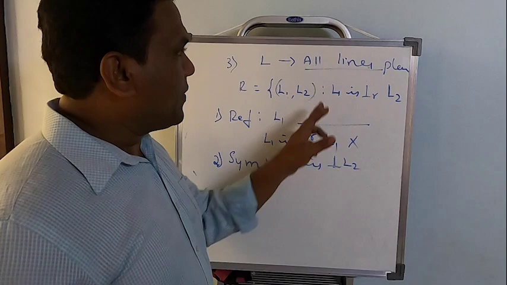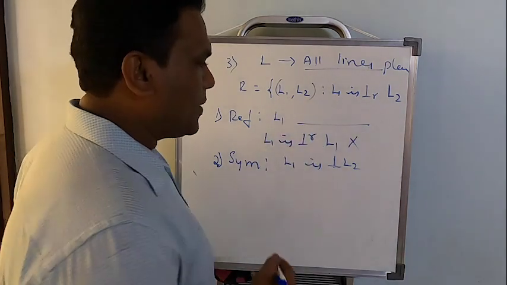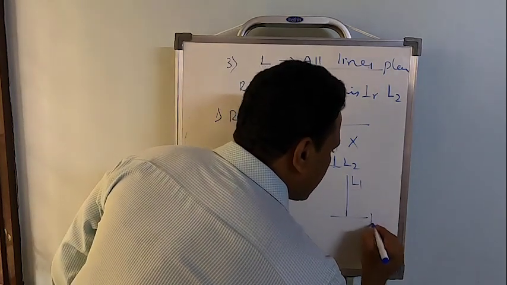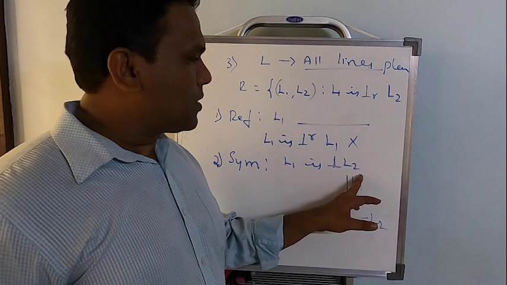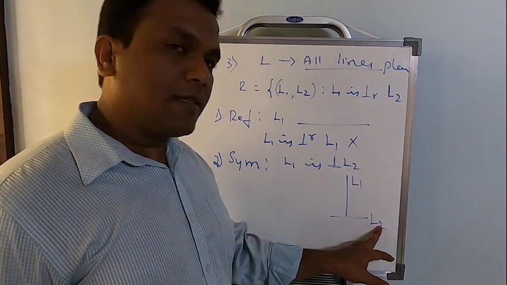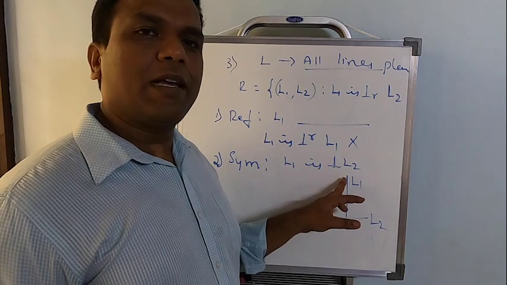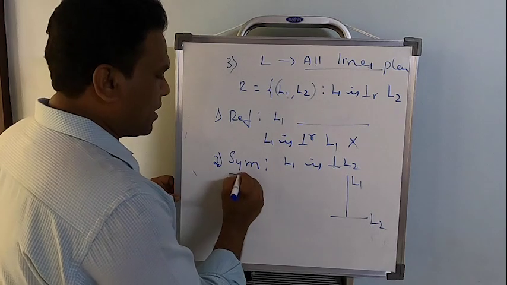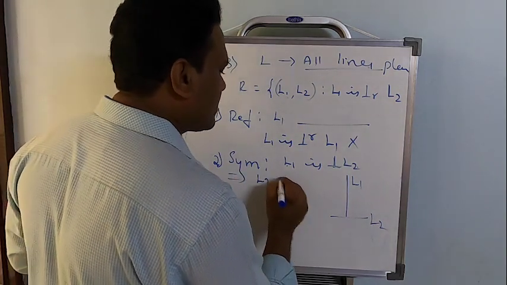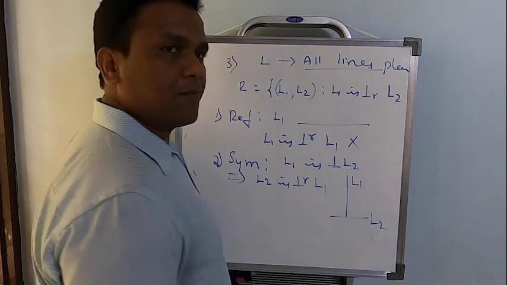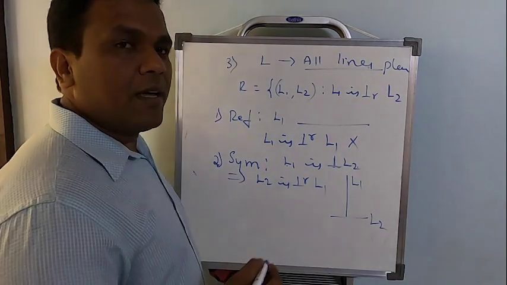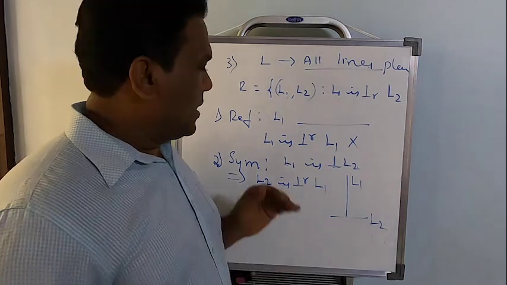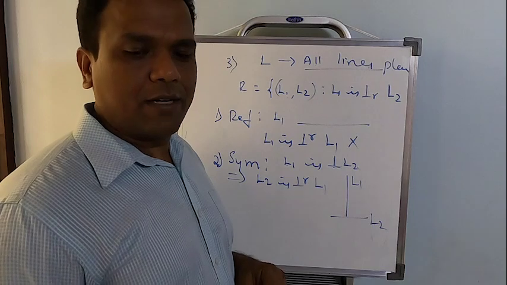You take one ordered pair which satisfies the given relation. L1 is perpendicular to L2. So it's something like this. This is the line L1. This is the line L2. As you notice, L1 is perpendicular to L2. At the same time, L2 is also perpendicular to L1. So if I start with L1 is perpendicular to L2, I can also write L2 is perpendicular to L1. Now what does that show? A comma B belongs to R, and I am able to find B comma A also belongs to R. In such case, the relation is going to be symmetric.